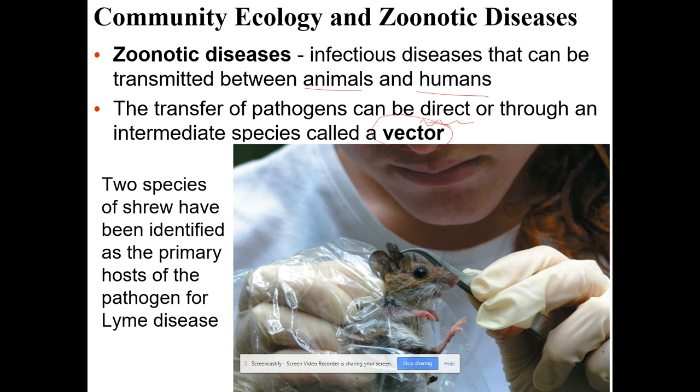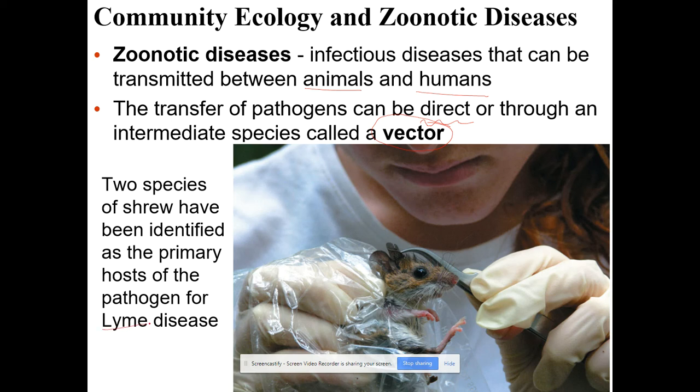So a vector doesn't get sick itself, but it can carry the disease. So an example of a vector would be a mosquito, maybe with malaria. An animal has the pathogen in it, and then a mosquito bites the animal that's infected, and now the mosquito has the malaria parasite in it, and it goes and bites a person and gets the malaria parasite into the person. The mosquito in this case would be the vector.